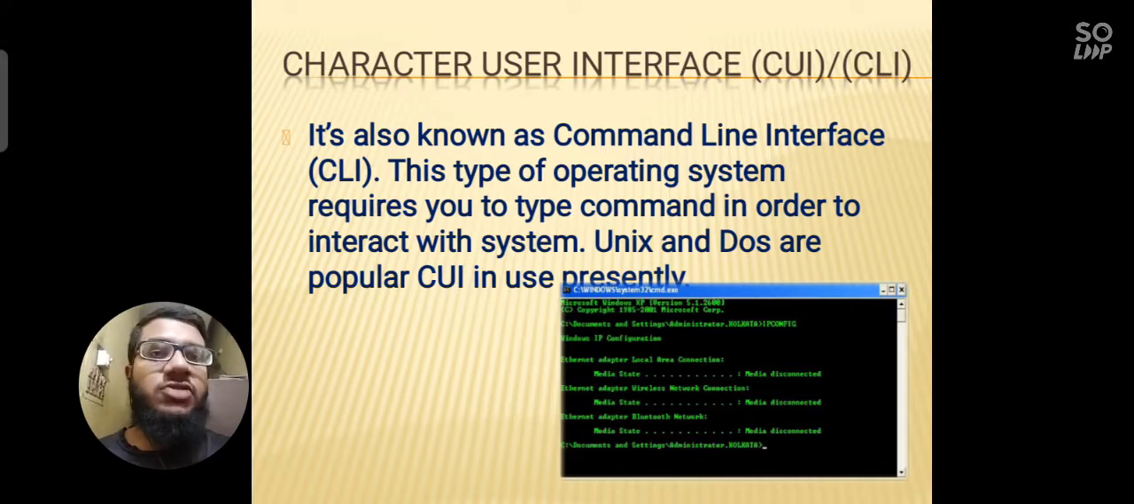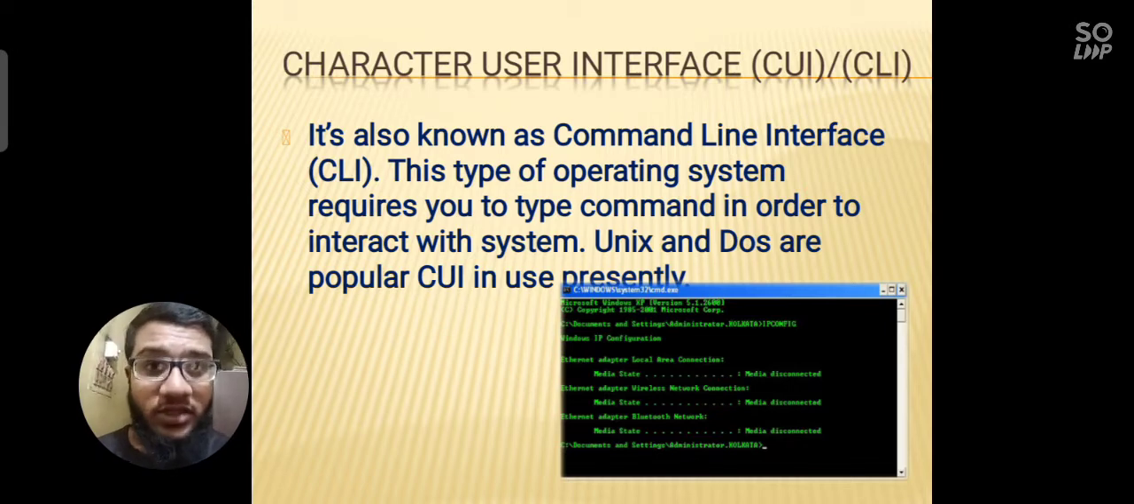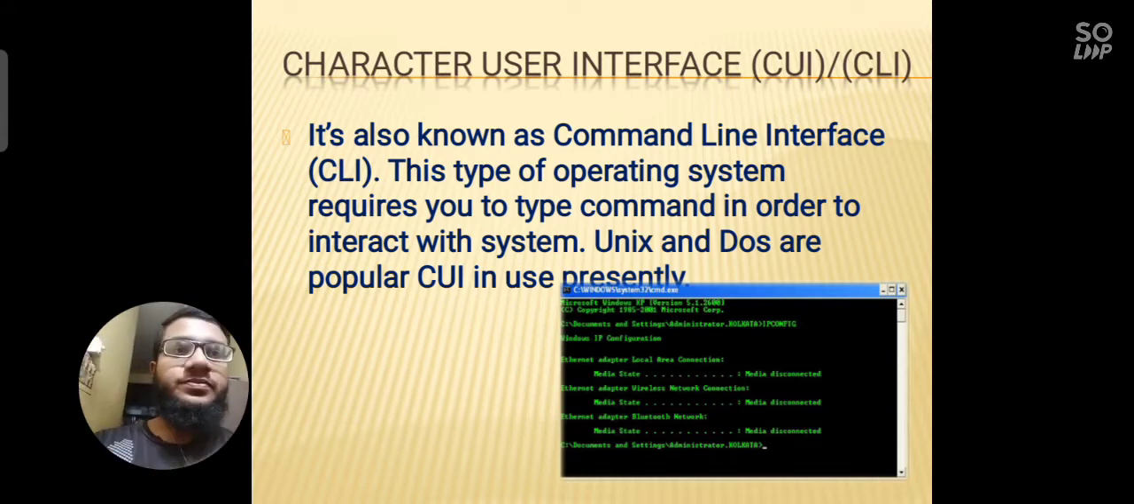What happens in a character user interface? It is not like you are clicking with the mouse and going on clicking the close button and the window is closing. No, you have to write the command. For example, you can see in the image it's written here ipconfig, and it's giving the information of the IP addresses. Here no IP address is available, so it's showing that. So these are done with the help of commands. You have to give some commands, and with the help of those commands the operation is done.